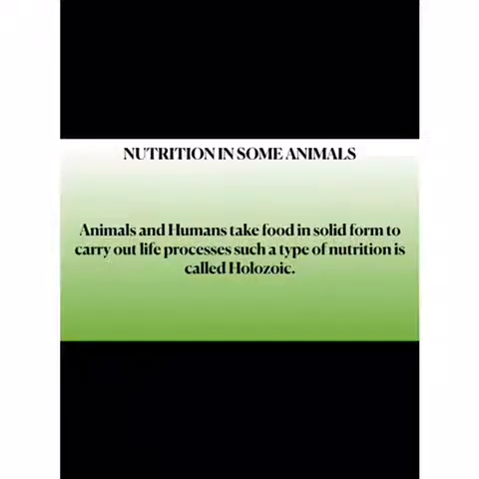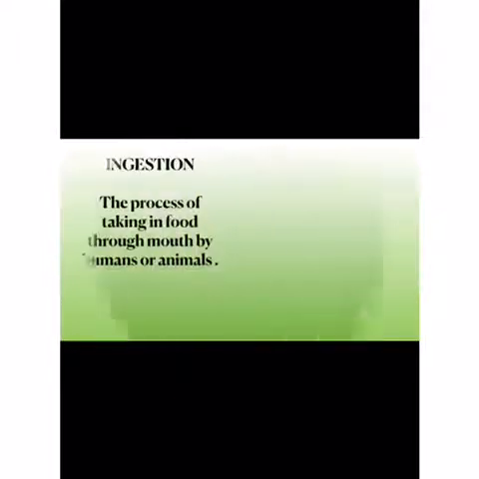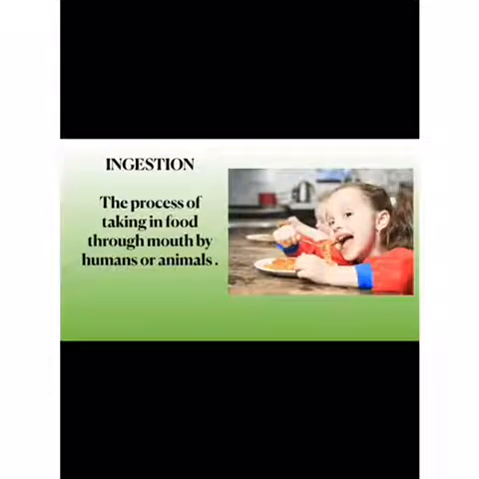Nutrition in animals. Animals and humans take food in solid form to carry out their life processes. Such a type of nutrition is called holozoic nutrition. There are 5 steps in digestion in humans: ingestion, digestion, absorption, assimilation, and egestion. Let's discuss them in detail.